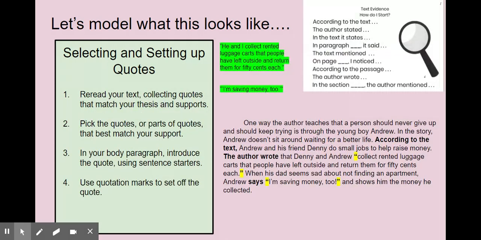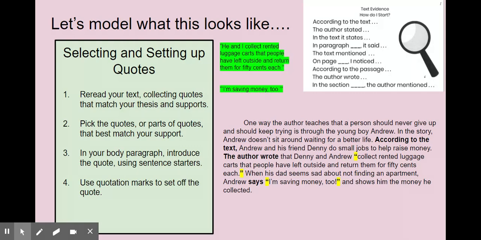All right, so it's time to put this into our writing. So we're going to do steps 3 and 4 together. In our body paragraph, we're going to introduce the quote using some sentence starters that are on this anchor chart up here that you should recognize from 4th grade. We can say, "According to the text," "the author stated," "in the text it states," or "the author wrote," any of the starters from here.